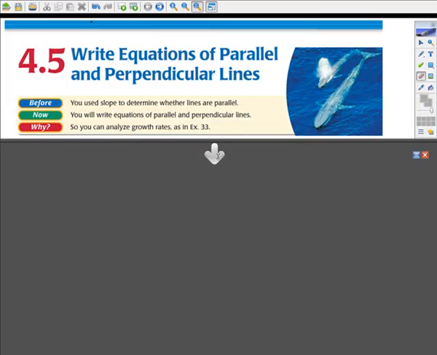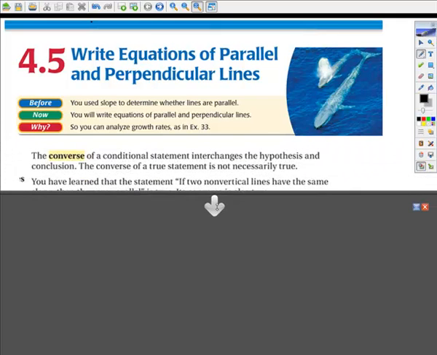4.5 deals with parallel and perpendicular lines, and we're going to write the equations of parallel and perpendicular lines. If you recall, if lines are parallel, we know that they have the same slope. So we're going to use that fact to answer some questions in this particular lesson.